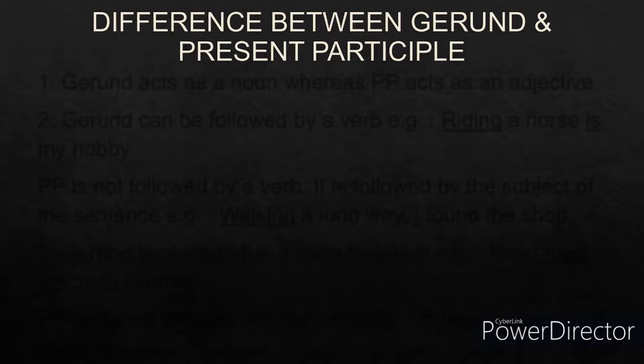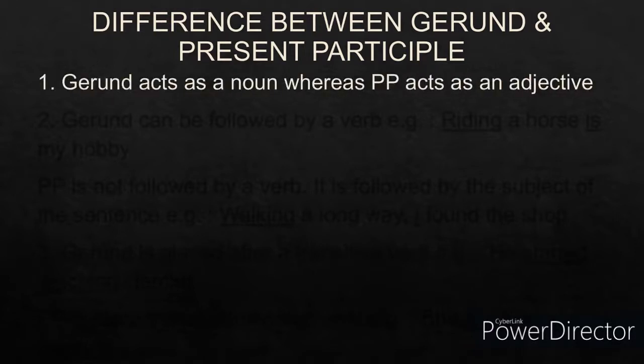Now gerund is also a word ending in ing and present participle is also a word ending in ing. Both are forms of verb, but let us understand the difference between gerund and present participle. Now gerund acts as a noun whereas present participle acts as an adjective. Remember, this is the main difference. Gerund acts as a noun whereas present participle acts as an adjective.